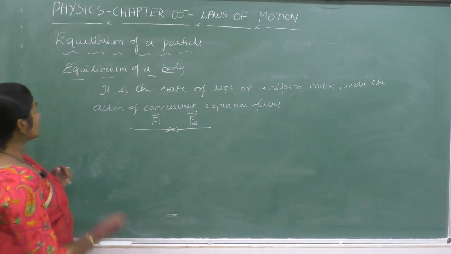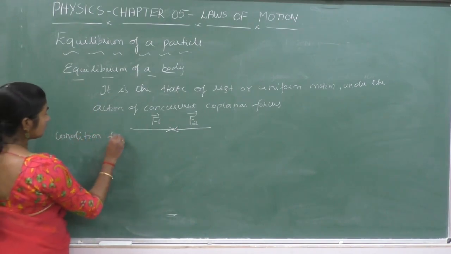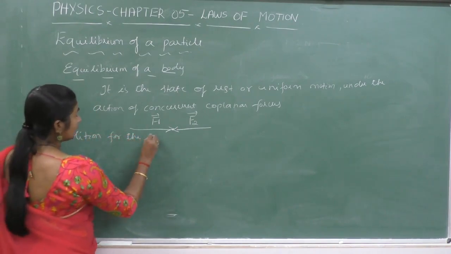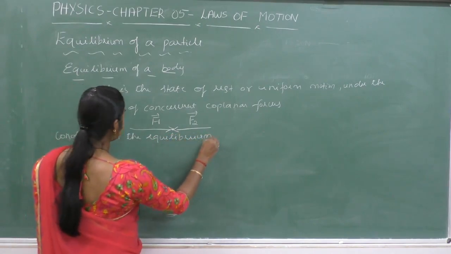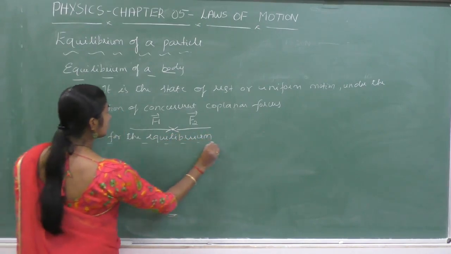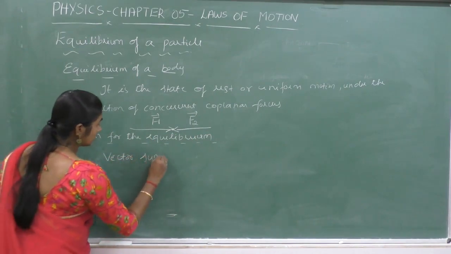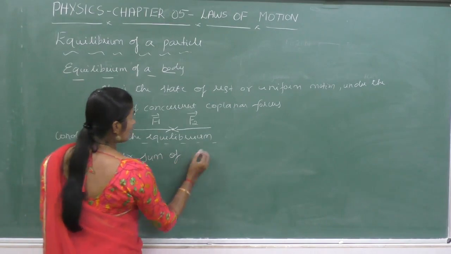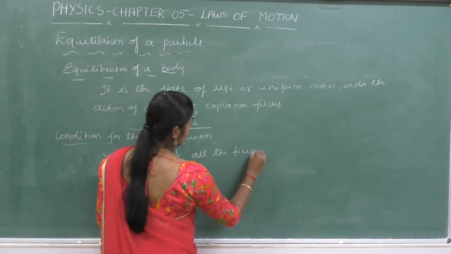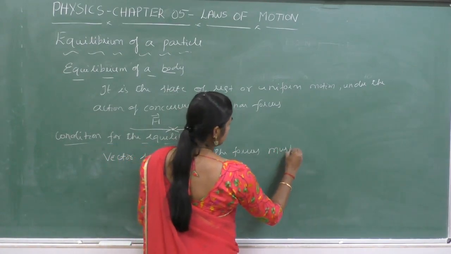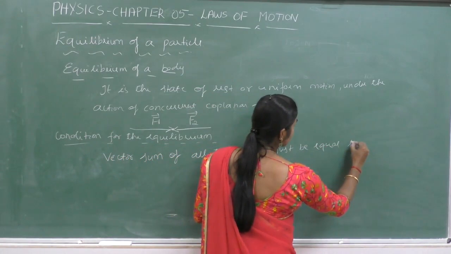The condition for equilibrium is very simple. That is, the vector sum of all the forces must be equal to 0.